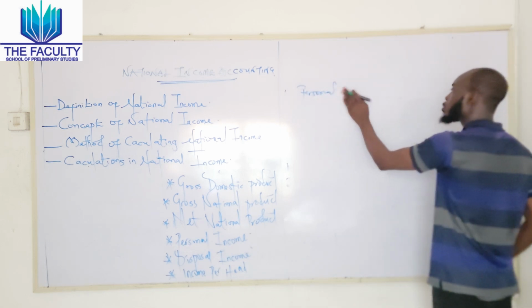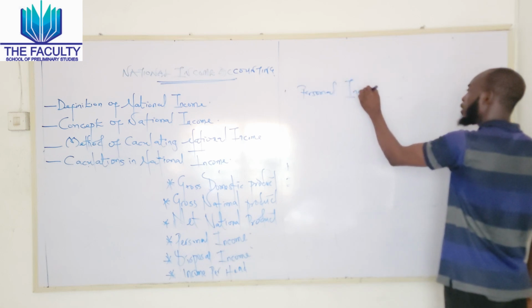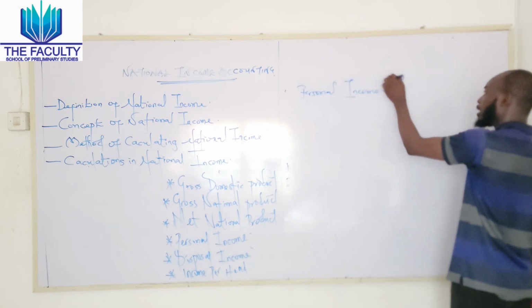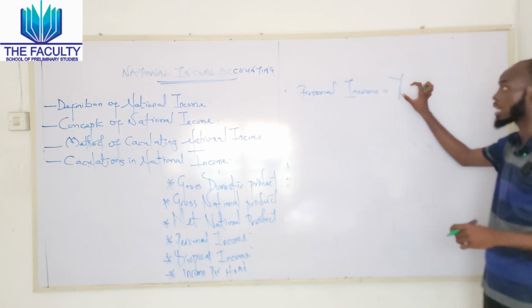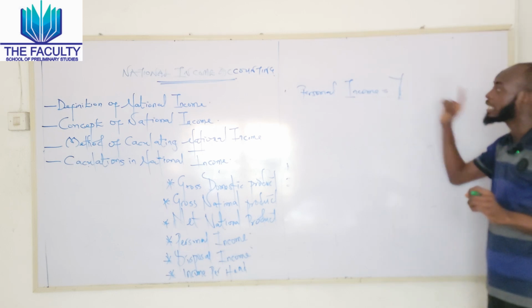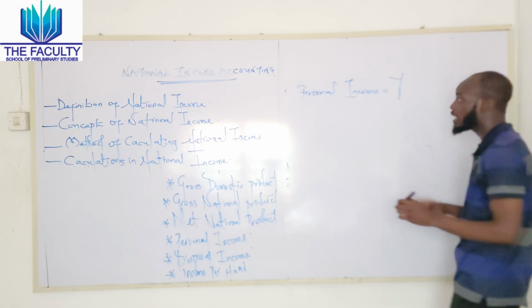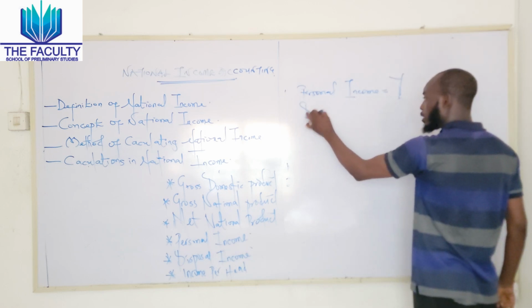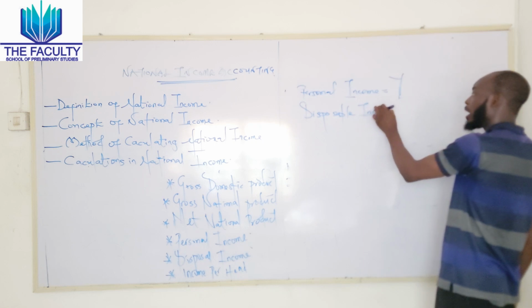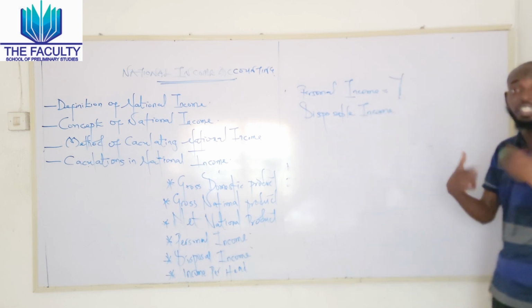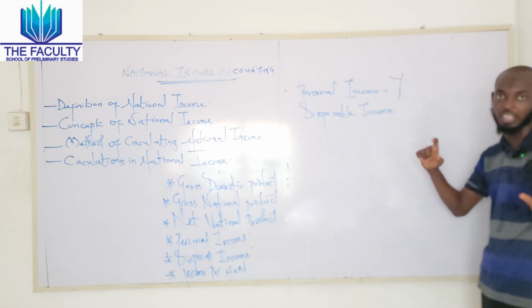In economics, we normally represent our personal income as Y. So anywhere you see Y, it means personal income. Now, let's talk about disposable income. Disposable income is the income left after the deduction of taxation.